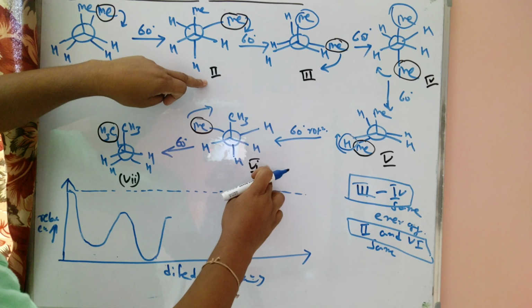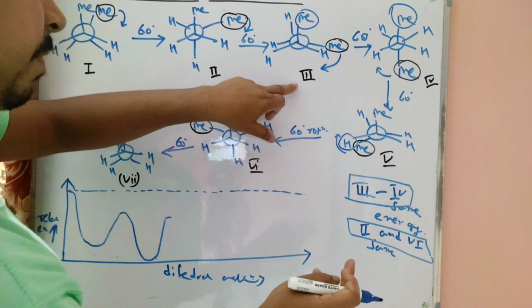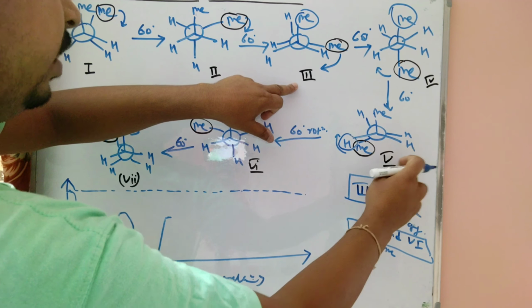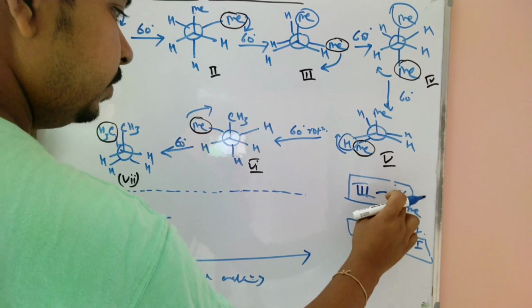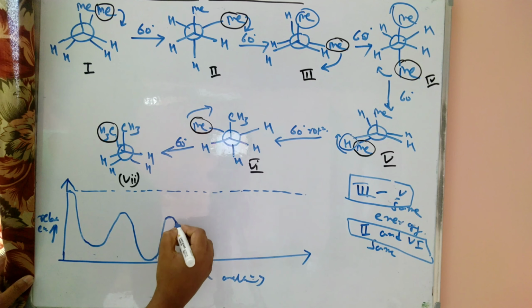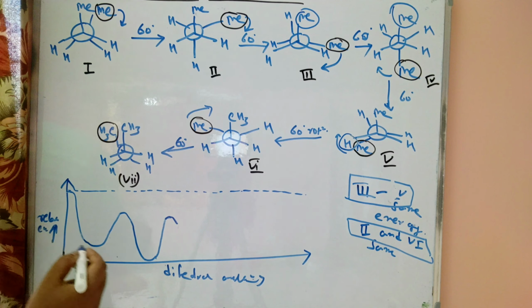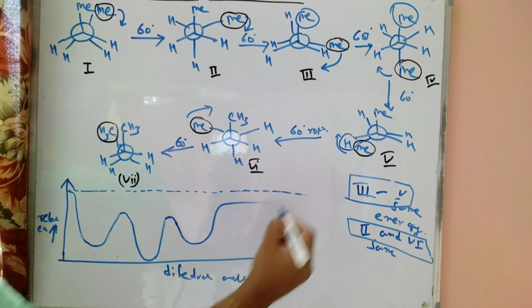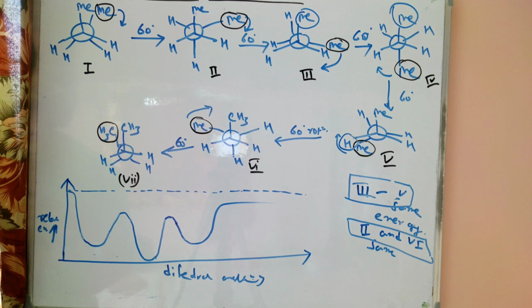so 2 and 4 are the same, and 2 and 6 are the same energy level, but here these 3 and this one are the same energy level, 3 and 5. So the graph increases here, now the graph decreases, now increases because of the presence of the eclipse formation.